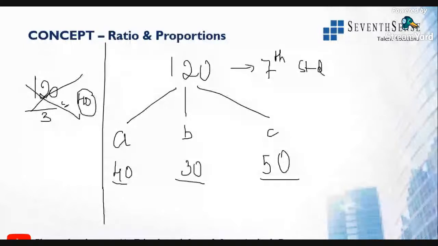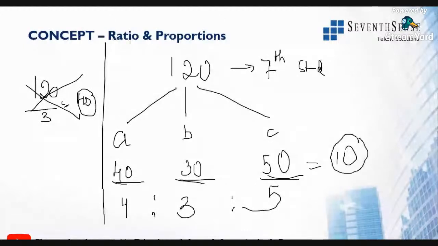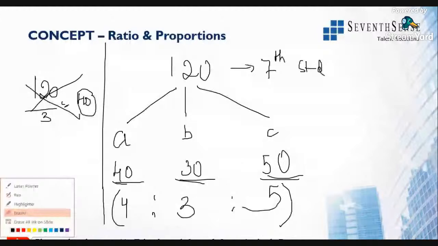That means we have to consider the values in the ratio 4 is to 3 is to 5. So three different numbers, that is 4 is to 3 is to 5. Clear? There is a common value in each of them, and the common value is 10. If you divide that by 10, you will get 4, 3, and 5. But what does this mean? That means I'm taking that ratio as equivalent to one student.